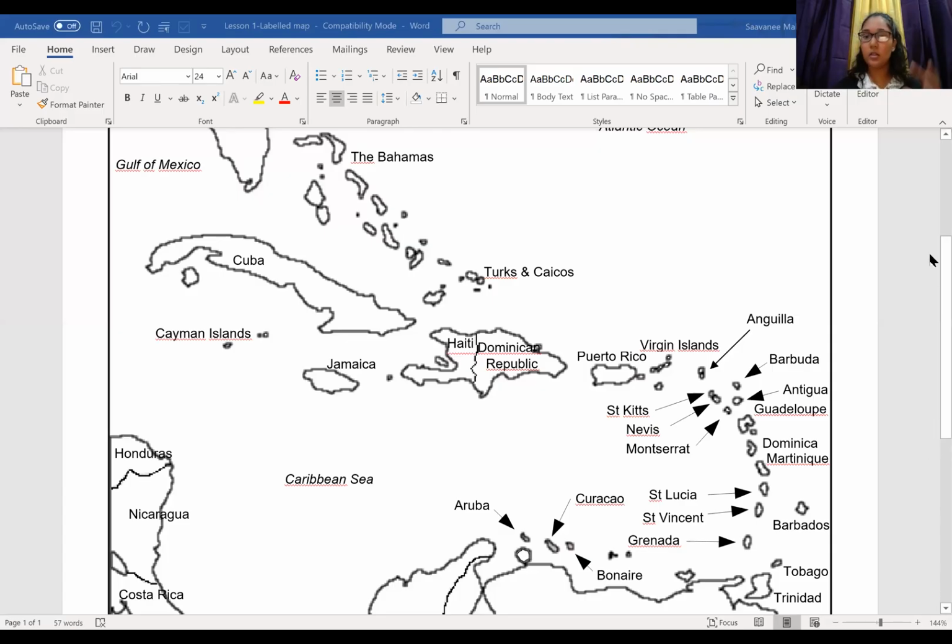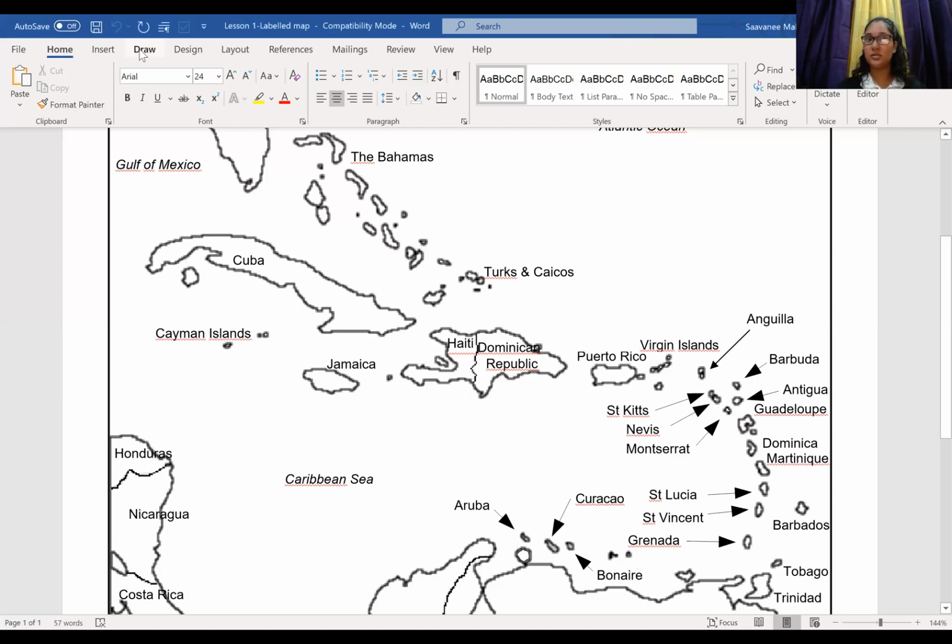Here we have a closer look at the Caribbean. There are different groups within the Caribbean that we will learn about today. I just want you all to take a good look at the map, look at all the islands and where they are. We are starting with one group called the Greater Antilles.